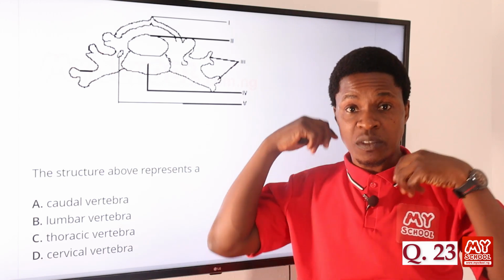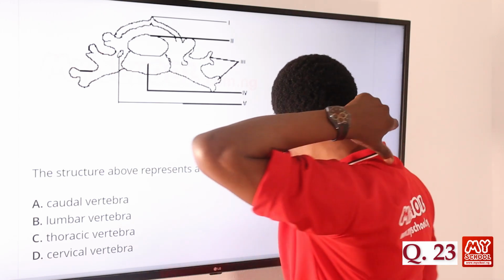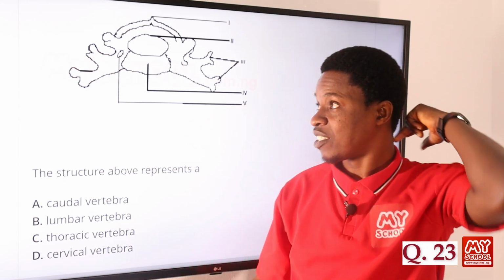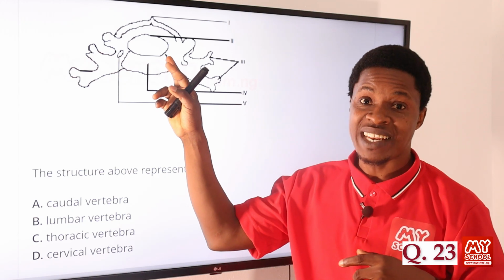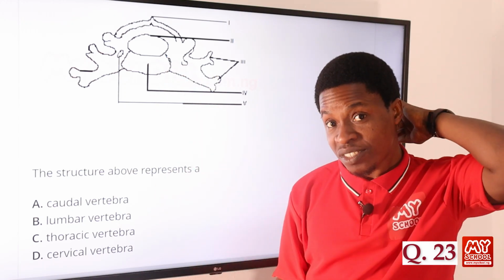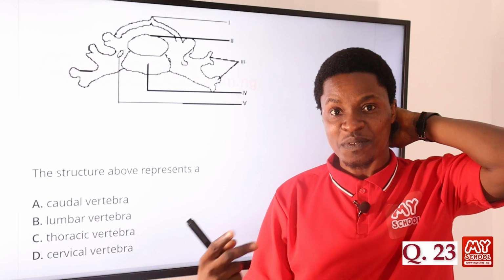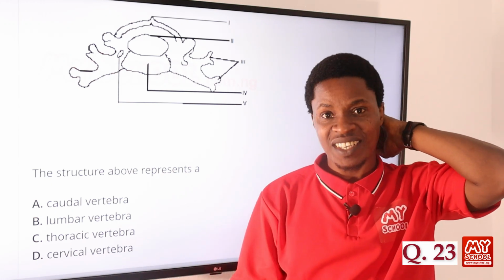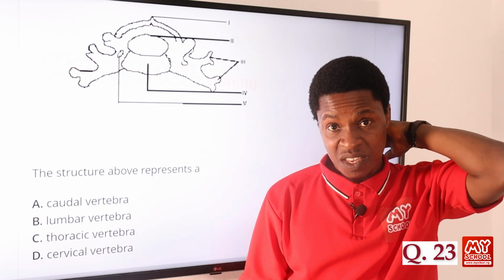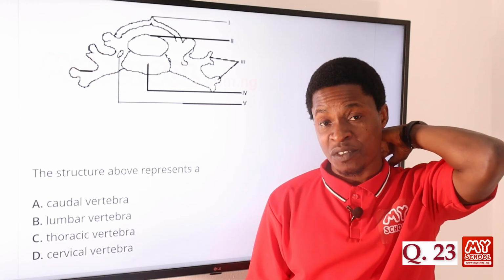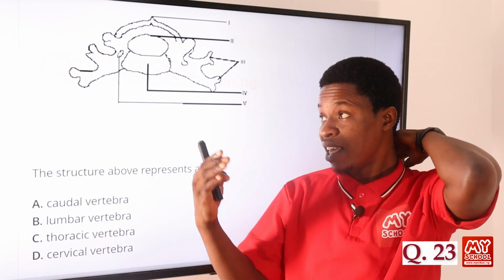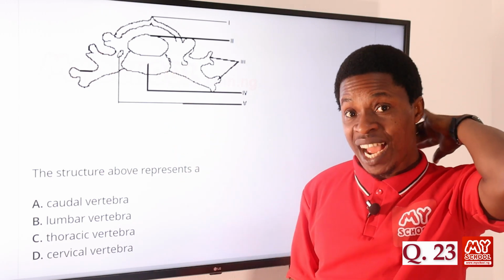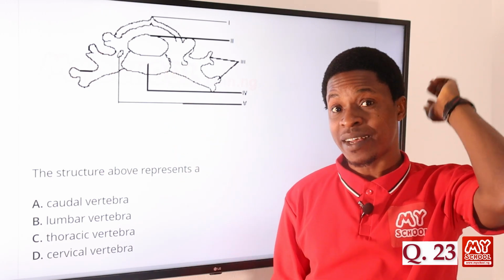So we have the first part of the human bone, from this neck region here, which is the cervical. That's where we have this type of bone, cervical, and there are 7 in number. If you have someone that can count for you, you can call the person. But if you have access to a human skeleton, you can just count down like that. You have about 7 of them. You might not be able to see it, but if you have the human skeleton, you can see it. So the cervical is found at the neck region of the human skeleton. We have about 7 of that.